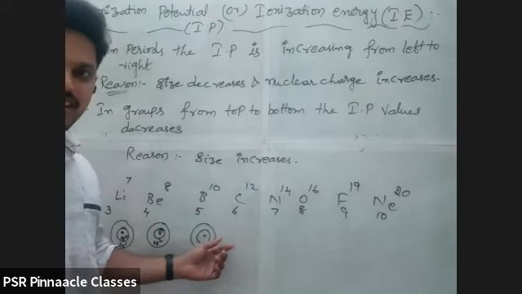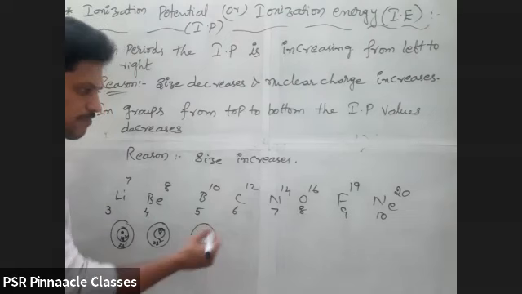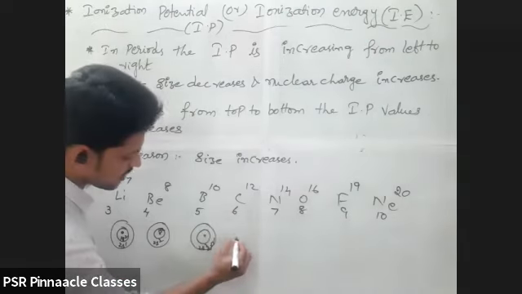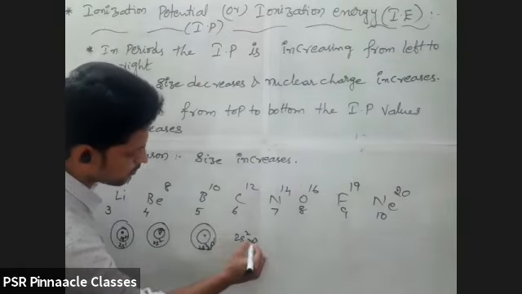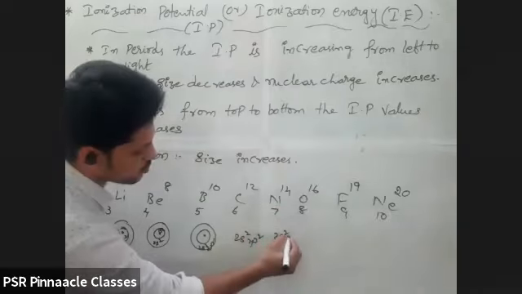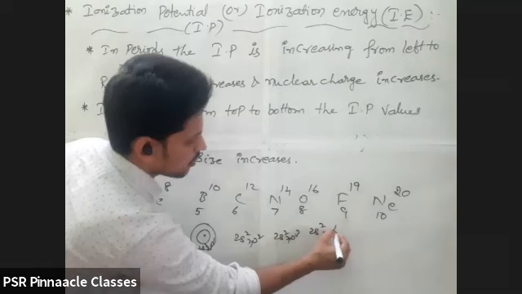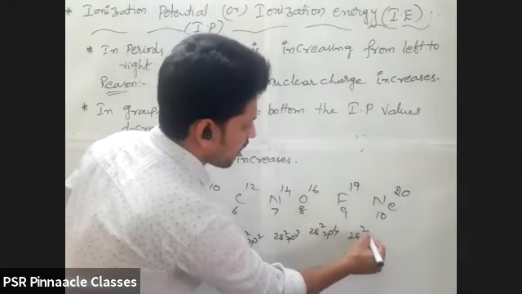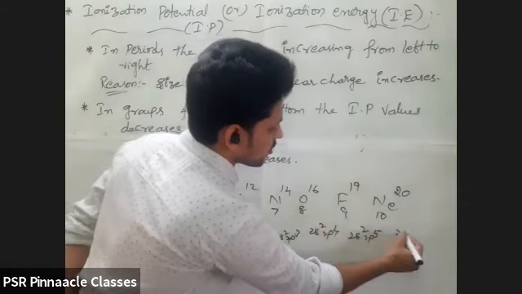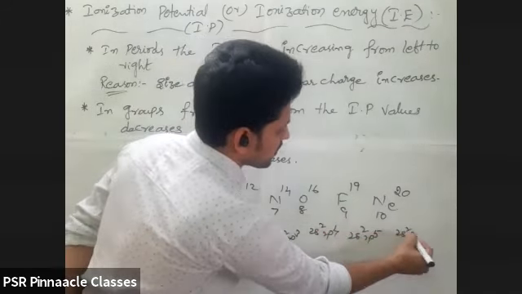All the electrons are entering into the same shell. Check once from left to right: 2s2 2p2, 2s2 2p3, 2s2 2p4, 2s2 2p5, and 2s2 2p6. Now check once. All the electrons are present in that particular shell only.